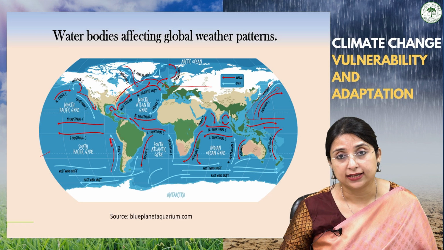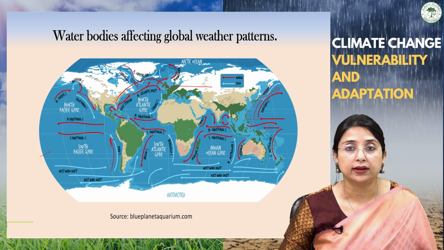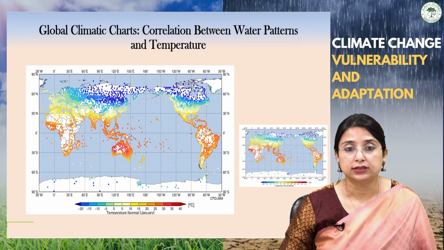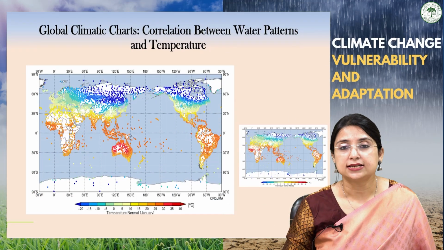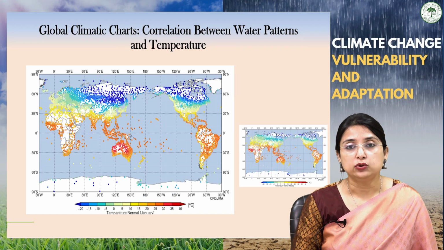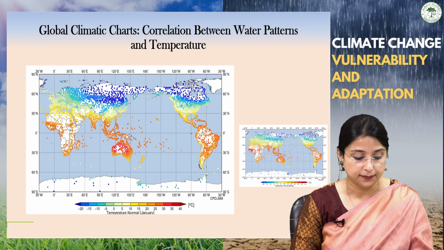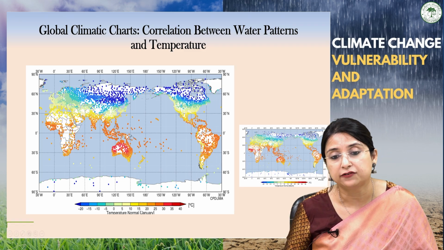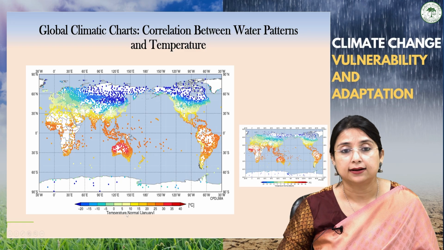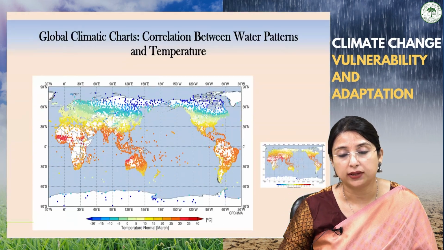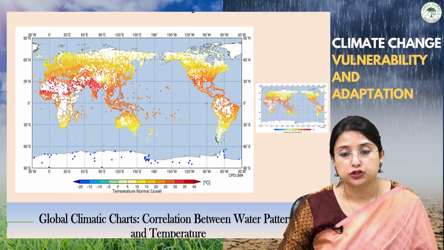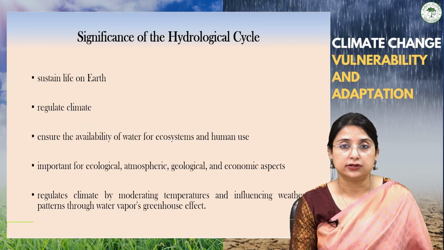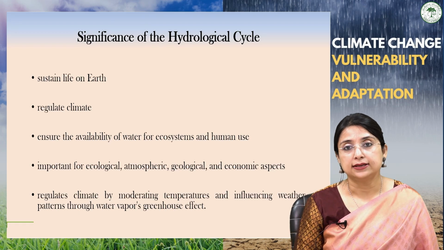Thus, these water bodies play a very important role in regulating the climate of different places, which can be very much visible through this global climatic chart. Students, see this global climatic chart and you can analyze and interpret how these water bodies impact the climate of different places in different months. The climatic charts are given for the months of January, March, June, and further September. So you can see here and interpret how this impacts the global climate.